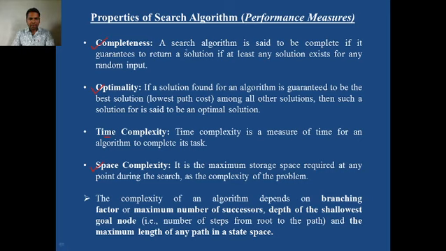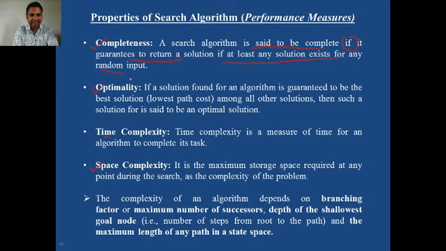Completeness: a search algorithm is said to be complete if, and this if is very important, it guarantees to return a solution if at least one solution exists for any random input. Who will execute the search algorithm?